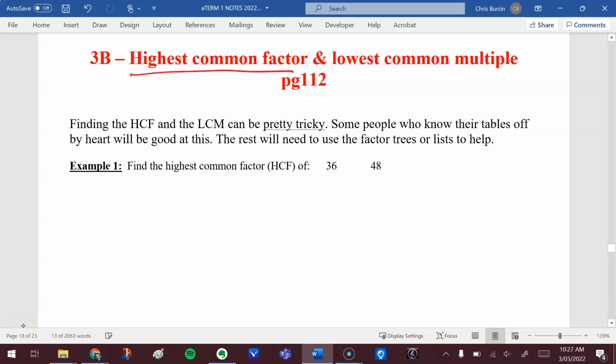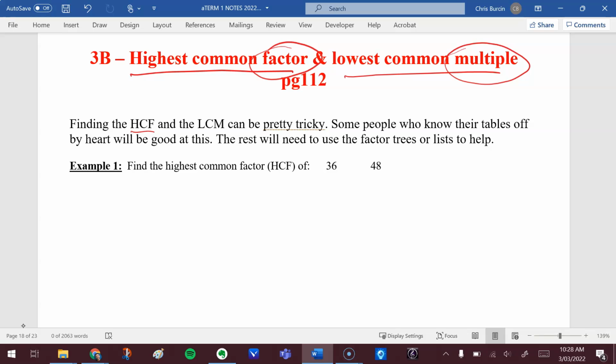Today we're looking for the highest common factor or the lowest common multiple. And remember, we talked about how factors are smaller numbers or equal to the number itself, and multiples, after you get times one of that, times 2, times 3, times 4, are larger numbers. So the HCF, for the cool mathematicians, highest common factor,